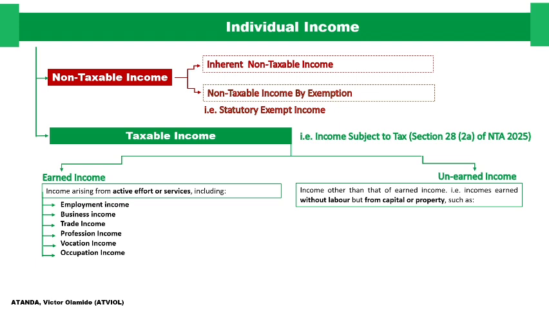It is earned as a result of capital or property, and this income is subject to tax, and this income is divided into two. That's why we capture them as the chargeable gains from disposal of chargeable assets, and what we call investment income. So unearned income constitutes the chargeable gains and investment income based on the new provisions of the law.